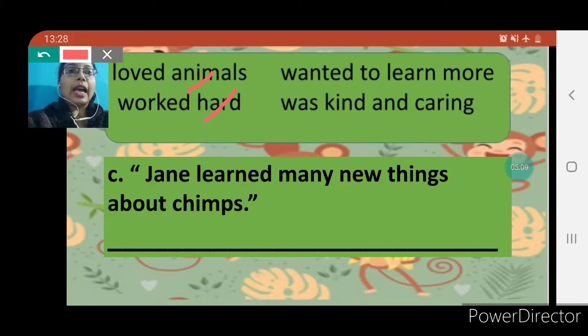So here the answer will be wanted, W-A-N-T-E-D, wanted, to, T-O, learn, L-E-A-R-N, learn more. She wanted to learn more. This will be your correct answer. Okay, children? But before moving towards our next question, I will repeat this question once again for you all. That is, Jane learned many new things about chimps. That means she wanted to learn more. Okay, children?